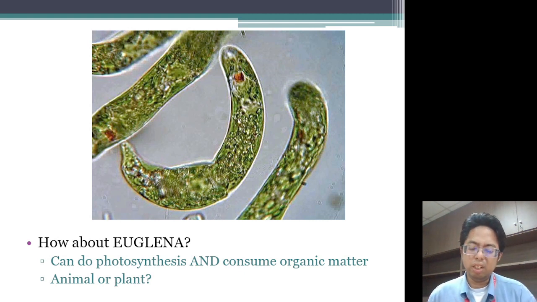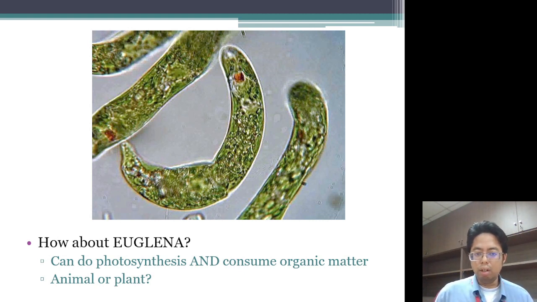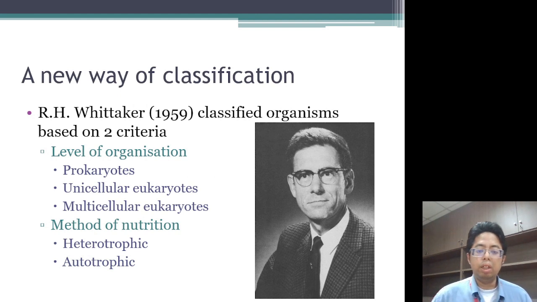Euglena is an organism which is both animal-like and also able to do photosynthesis. So is it an animal or is it a plant? There is a new way of classification proposed by R.H. Whittaker in 1959. He classifies organisms based on 2 criteria: level of organization and method of nutrition.